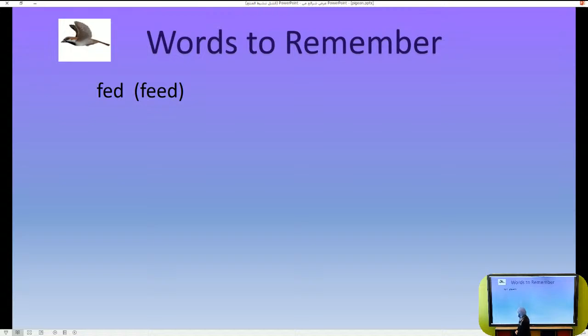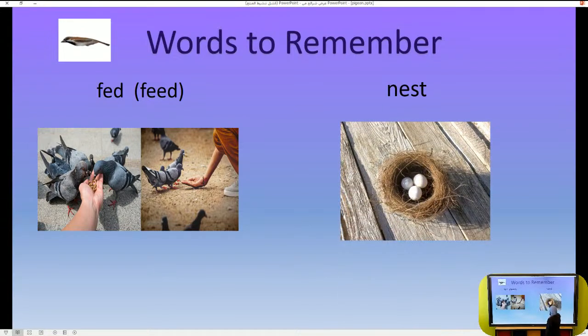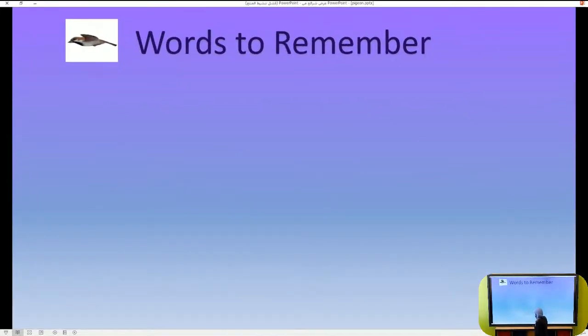And it means, as you can see in the picture, when you give food to someone or an animal so they can eat. The next word is nest. This is the nest, the home of the bird where it can lay eggs.